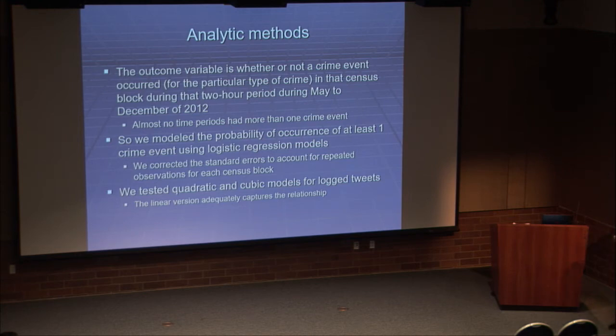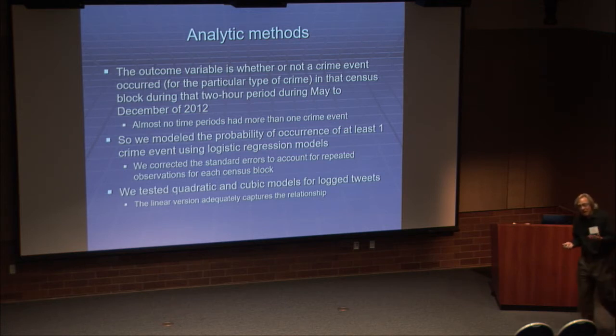Analytical methods for this, again, the outcome variable is whether or not a crime event occurred for that particular type of crime in that census block during the 2-hour period during May to December of 2012. Again, almost no periods had more than one crime event, so we're modeling the probability of occurrence of at least one crime event using logistic regression models. We correct the standard errors, and we tested quadratic and cubic models for log tweets.